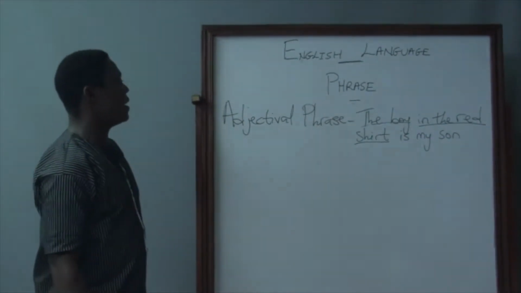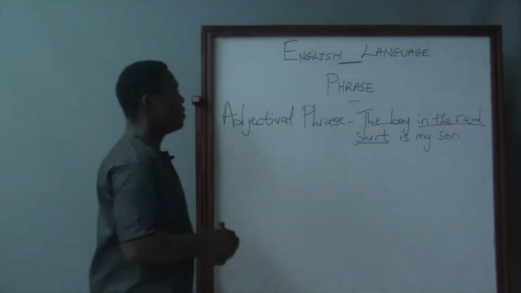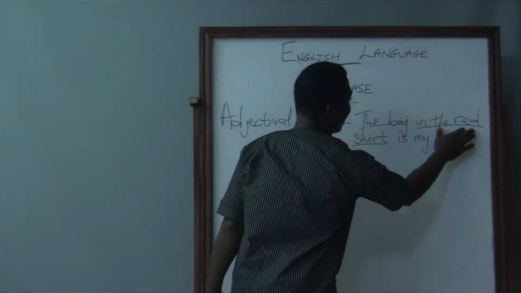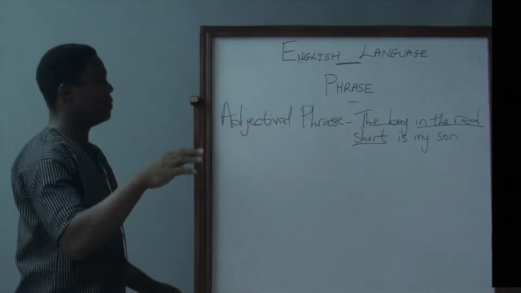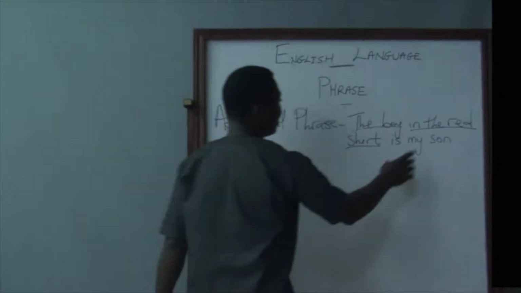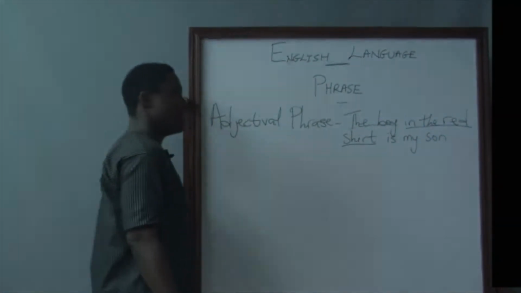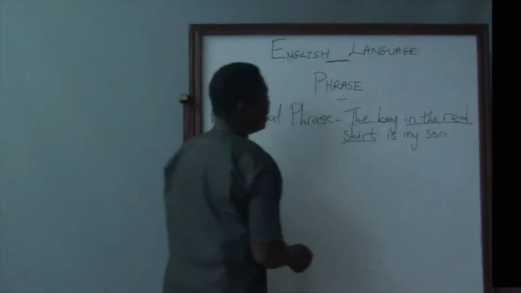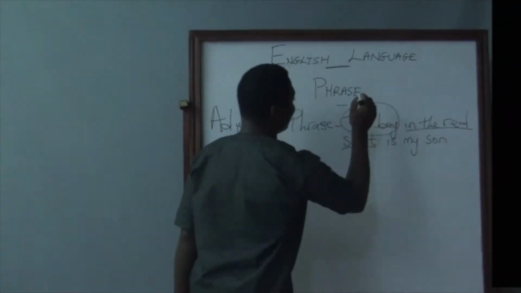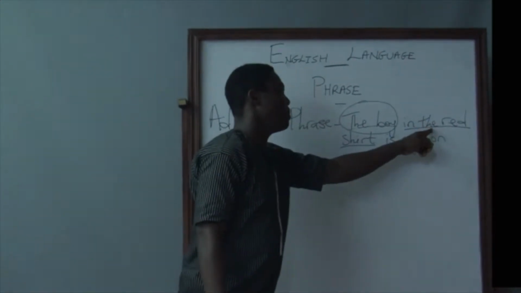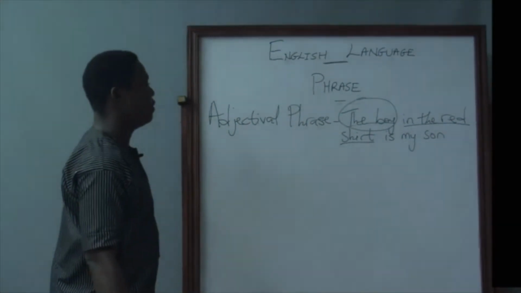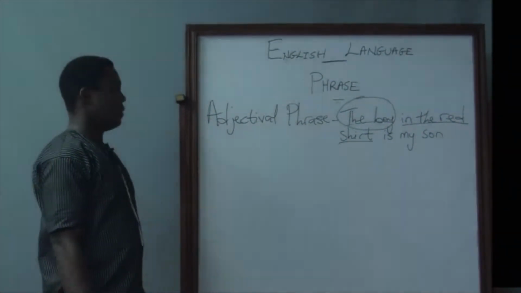Looking at this again, in the red shirt, as it has been shown to us, has no verb. There is no verb in between, and that's what makes it a phrase. And it will be qualifying the noun phrase, the boy. Why? Because it is specifying the phrase, the boy.